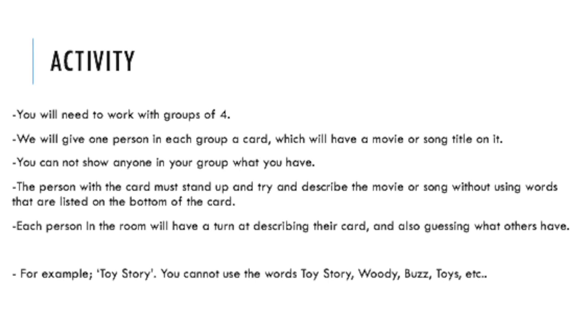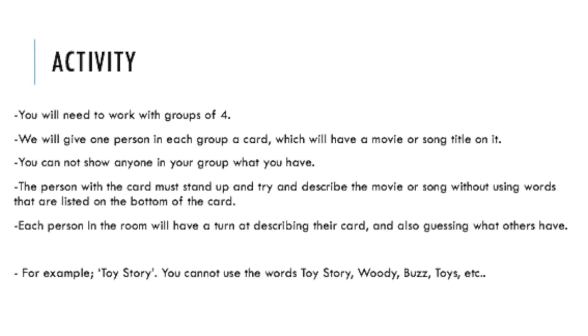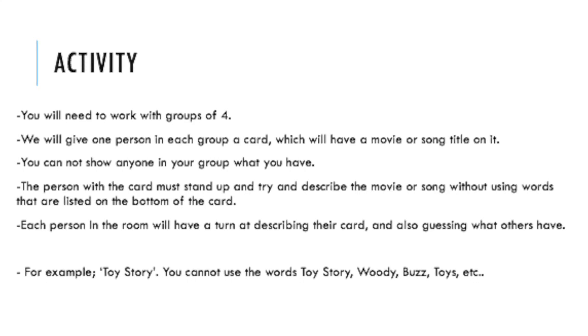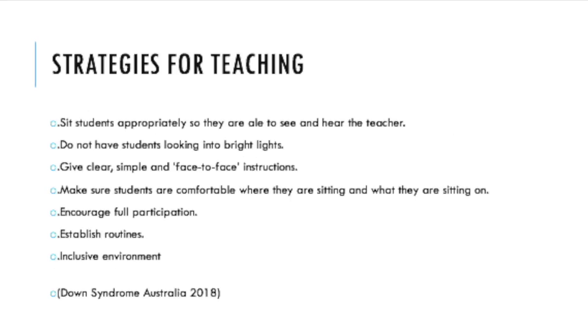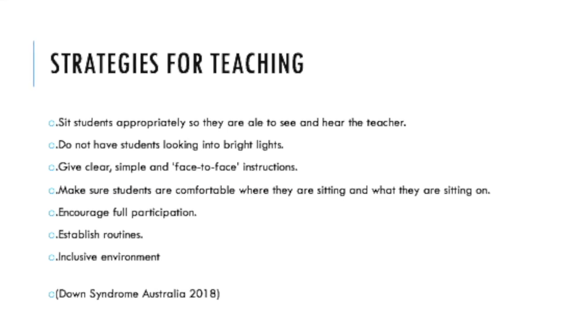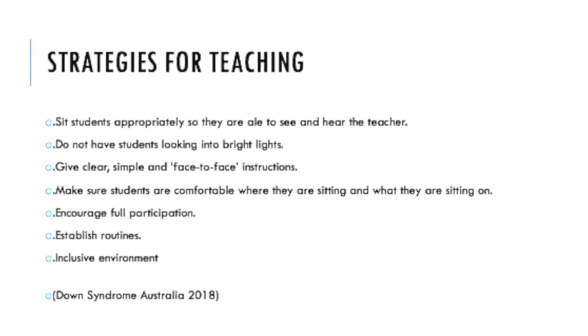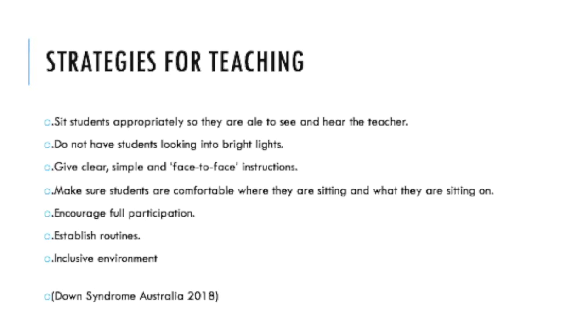So this activity will allow us to see that not all students will have the knowledge or vocabulary to explain tasks or even their own thoughts within the classroom. Before finishing off, here are some strategies that we as teachers can use to assist students with Down syndrome in our classroom. They include sitting students appropriately so they are able to see and hear the teacher. Do not have students looking into bright lights, as this can impact their ability to concentrate as well as participate.